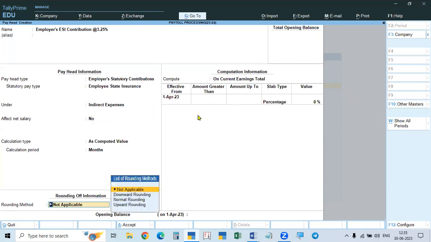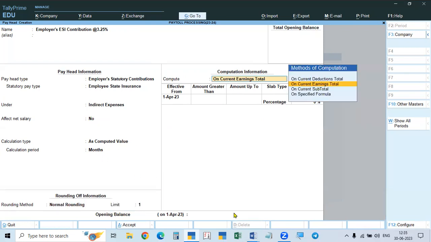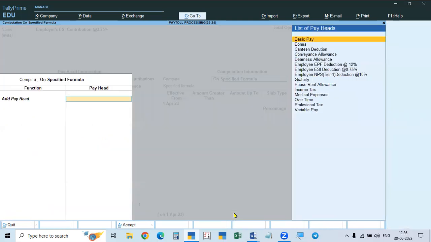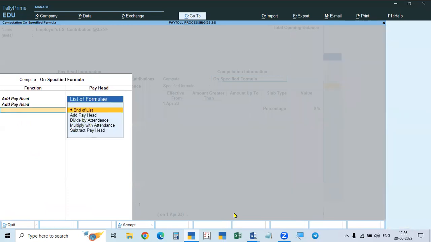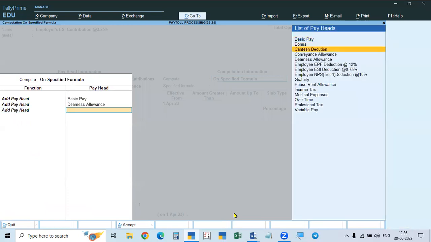Okay, and it will be computed by default. The computed value is in months, with normal rounding. And here, how is the ESI contributed? See here, as for the employee, we have taken basic pay, add dearness allowance, then bonus is not taken.